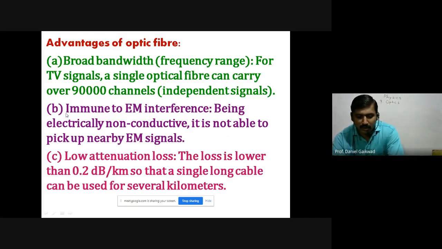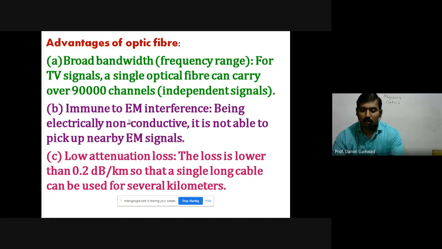Number two, in the examination you have to write down broad bandwidth or frequency range, and it carries about 90,000 channels independently from one place to another. So like this you have to write it down. Number two, immune to EM interference. Immune to EM interference means there is no interference of electromagnetic waves. So electromagnetic waves don't affect the signals. As we know, with an ordinary cable TV connection, when there is lightning in the clouds, there is a disturbance in the television.